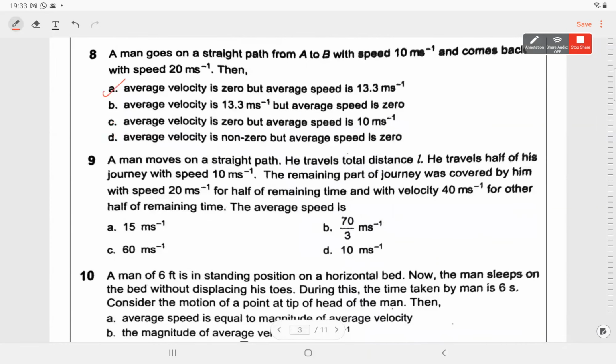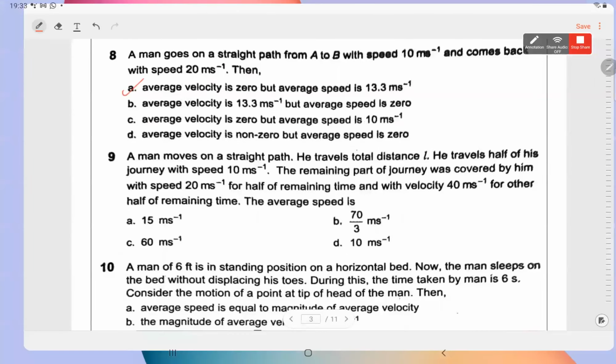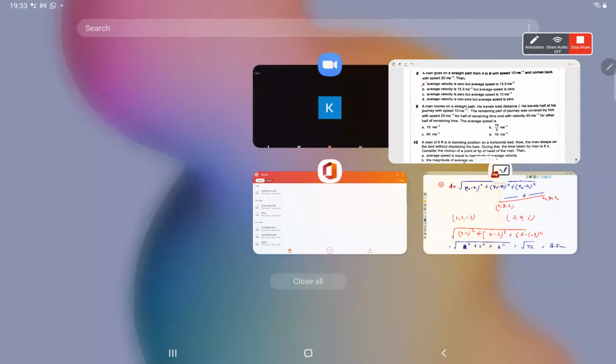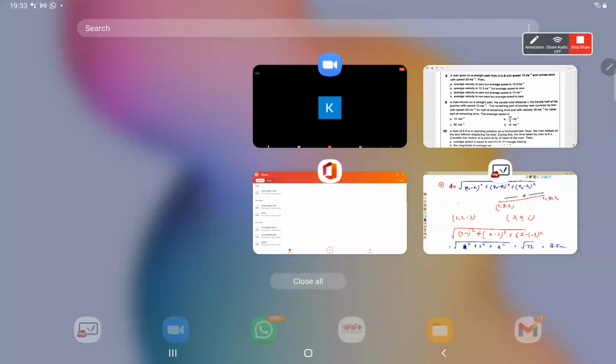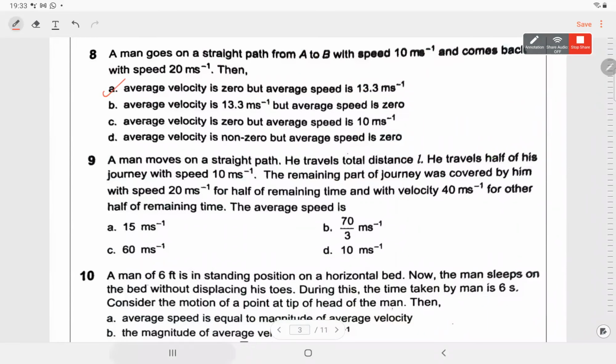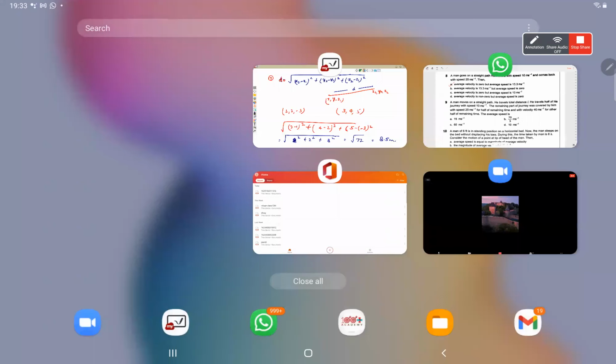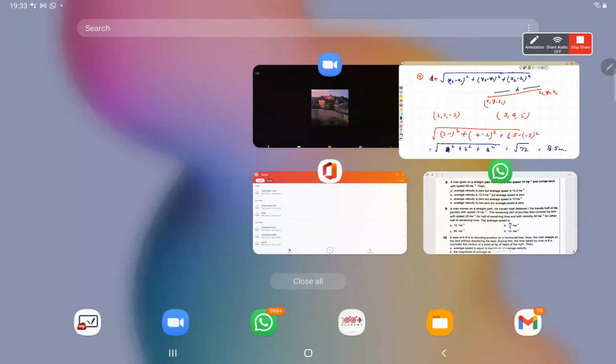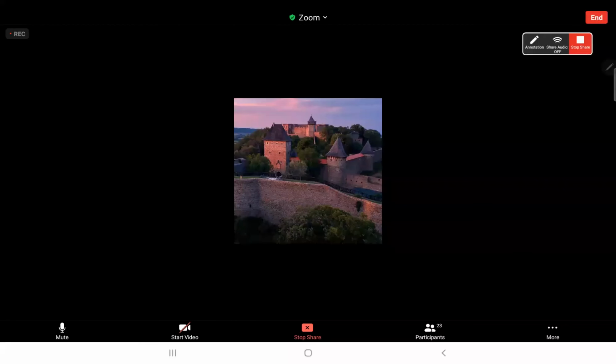First half speed is given. The second half is covered in two equal time intervals. The remaining part of the journey was covered with the speed 20 meter for half of the remaining time and the other velocity for the other half of the remaining time. So it is that third case that we did. We cannot use the formula 2v1v2 upon v1 plus v2 directly here.